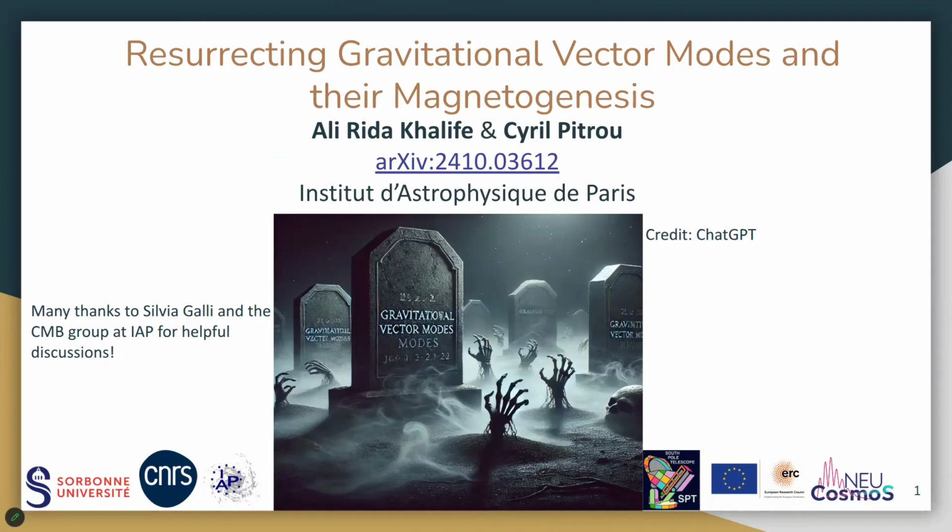This is a topic that has been dead for a while, hence the resurrection part of it, which is to see whether we can generate magnetic fields in the early universe, known as magnetogenesis, from gravitational vector modes.